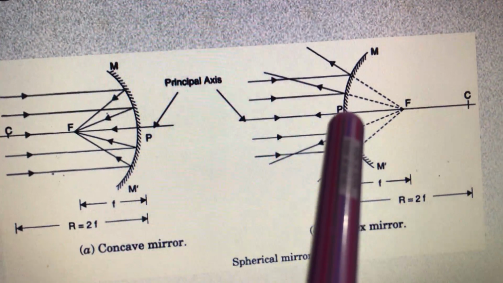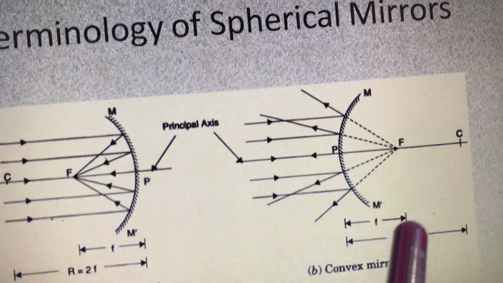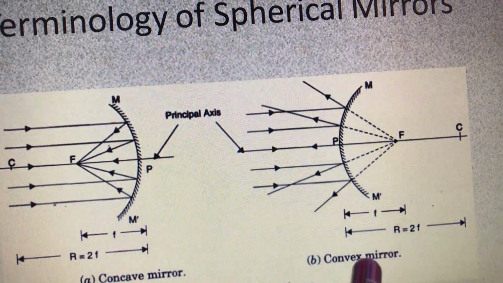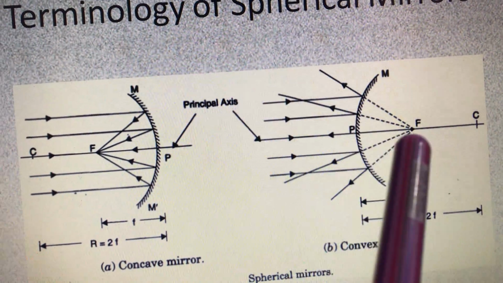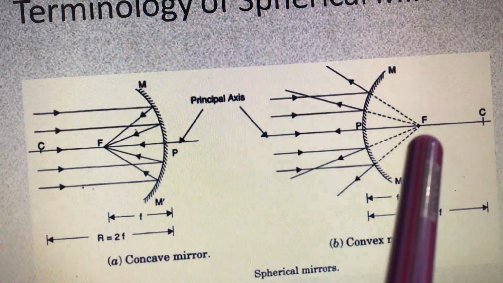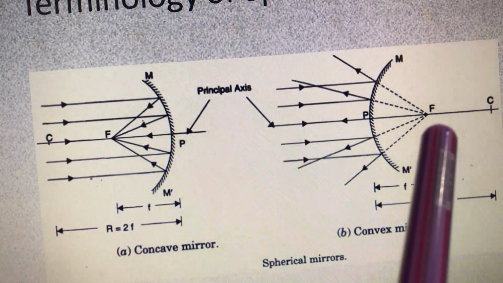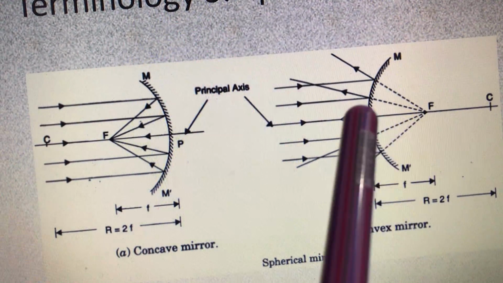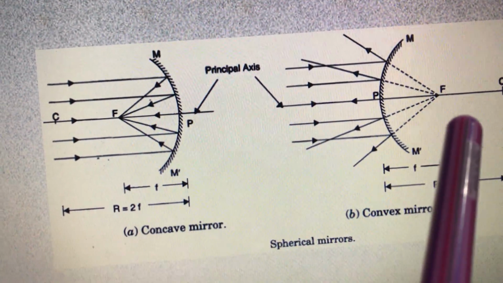It means they are deflected, they are diverged. So a convex mirror is also called a diverging mirror. Then if you extend these rays on the opposite side, they appear to meet at this point F. So the focus of the convex mirror is on the opposite side.